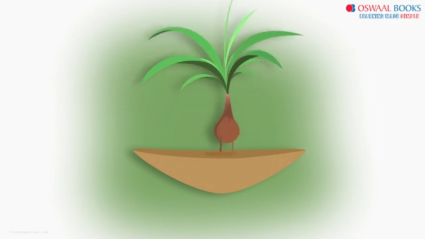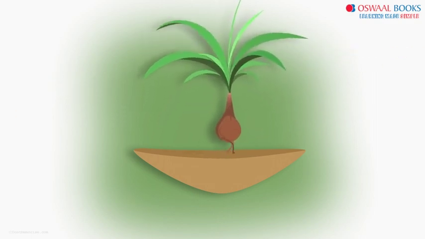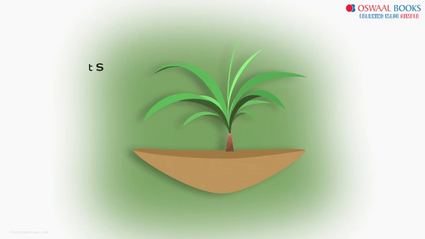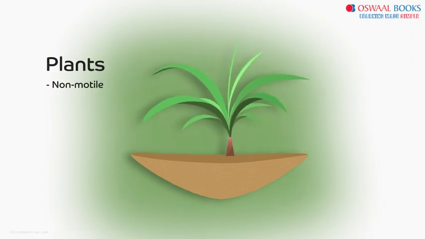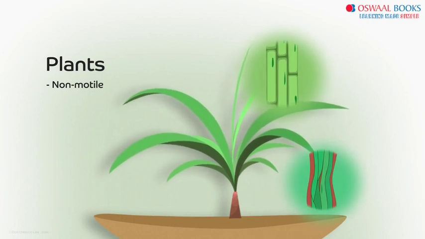Do plants move from one place to another like humans do? No, right? Plants are stationary and their movement is restricted. So a closer look at a plant tissue will make you realize that most of them have dead tissues. Yes, dead tissues. And why do you think plants need dead tissues? The answer is quite simple. Plants only need mechanical support. Hence, they do not need living tissues.